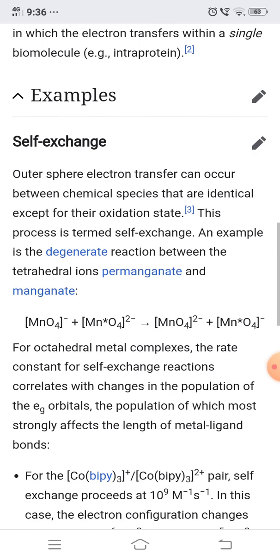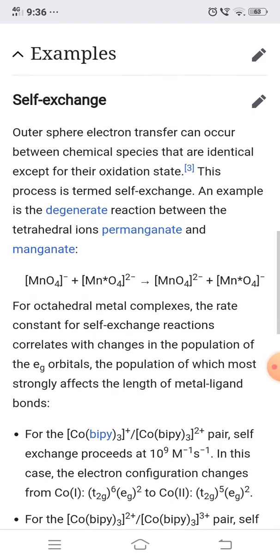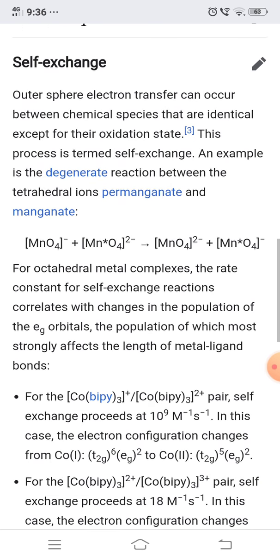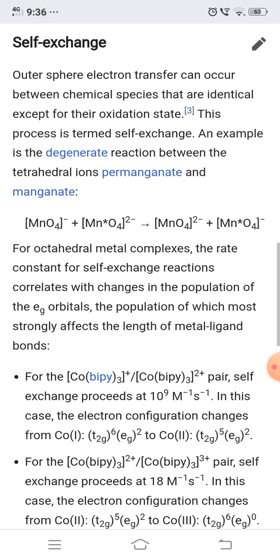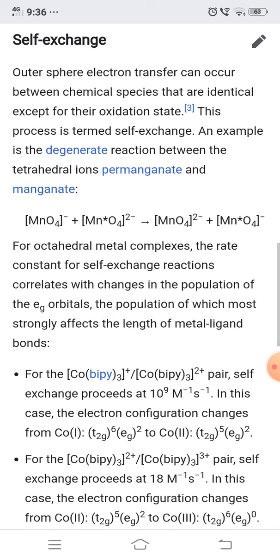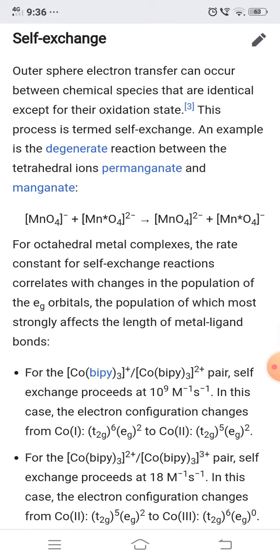Then the example is self-exchange. Outer sphere electron transfer can occur between chemical species that are identical in all respects except for their oxidation state. This process is termed self-exchange. An example is the degenerate reaction between the tetrahedral ions permanganate and manganate.